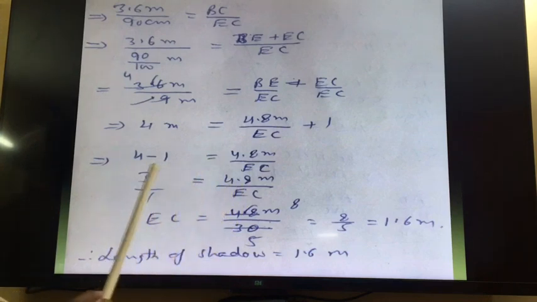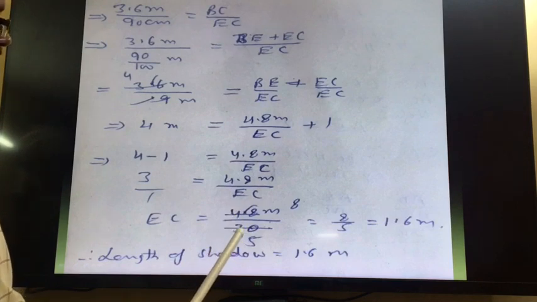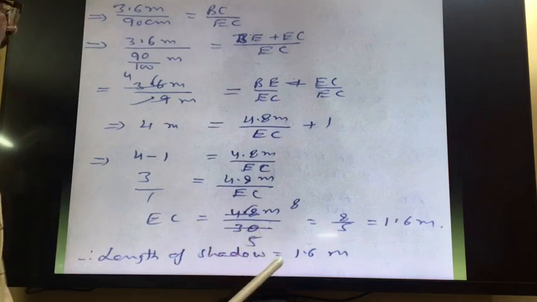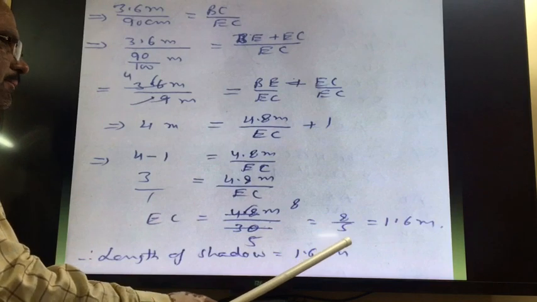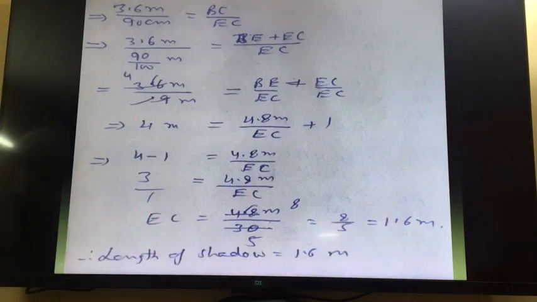After that, 4 minus 1 is 3, is equal to 4.8 upon EC. So 3 EC is equal to 4.8. So EC is equal to 4.8 upon 3. After removing the decimal it will be 48 upon 30, and you can cut it, so we will get 8 upon 5, and 8 divided by 5 will give us 1.6. So the length of the shadow will be 1.6 meter for the child.